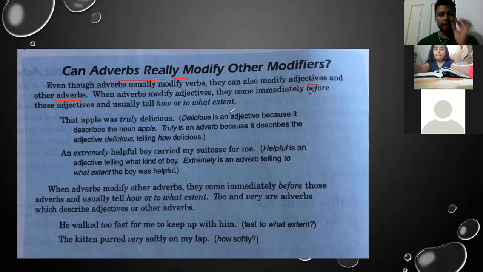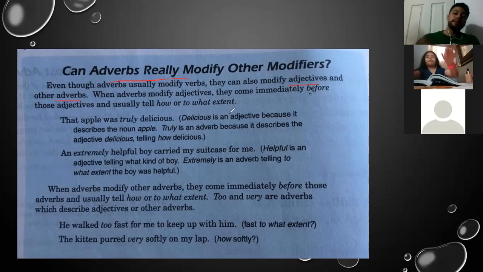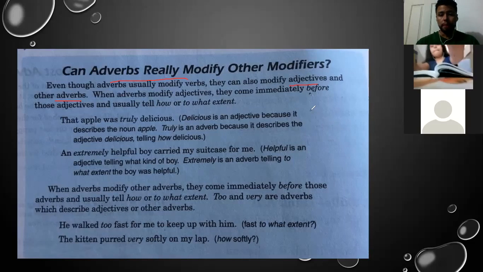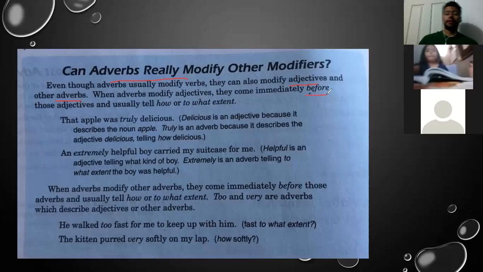So most of the time you are going to find sentences where the adverbs are before the adjectives they are modifying. Okay, let's check it out.